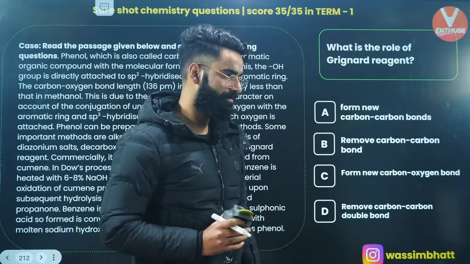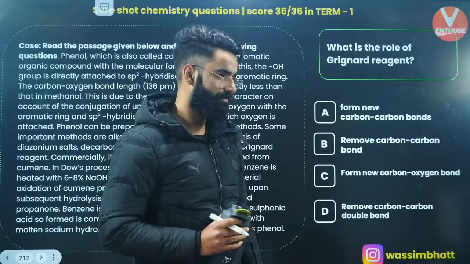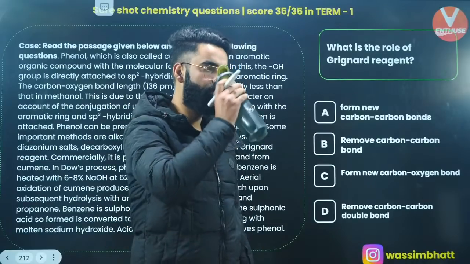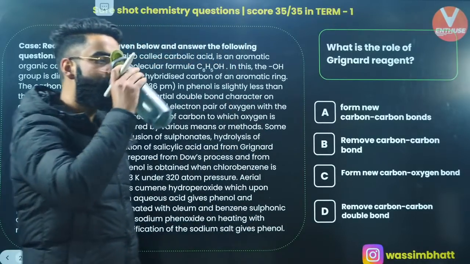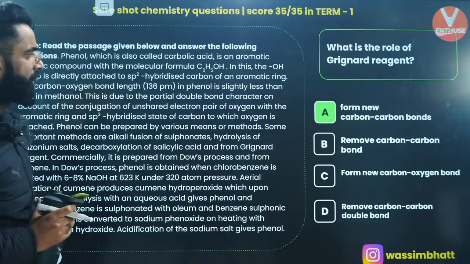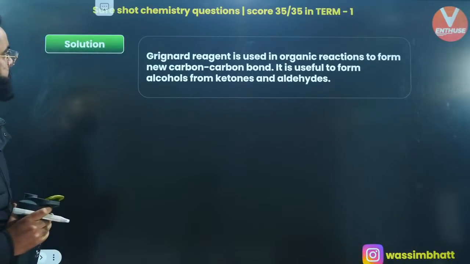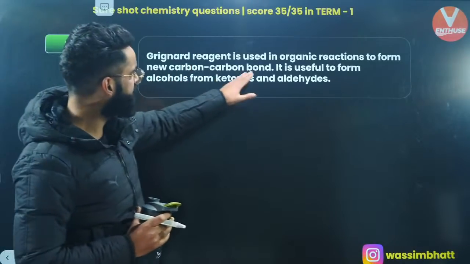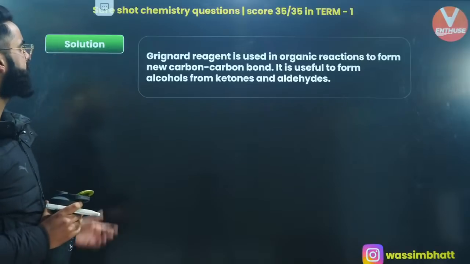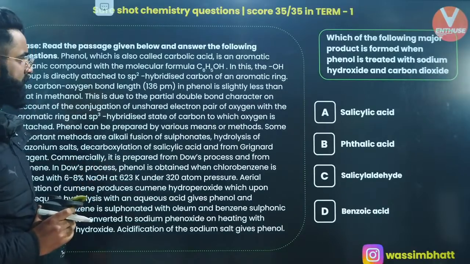What do you think? Yes, it's going to be form, right? To form new carbon-carbon bonds. That's the role of Grignard's reagent. Grignard's reagent is used in organic reactions to form new carbon-carbon bonds. It is useful to form alcohols from ketones and aldehydes. That's something which every one of you would be knowing.